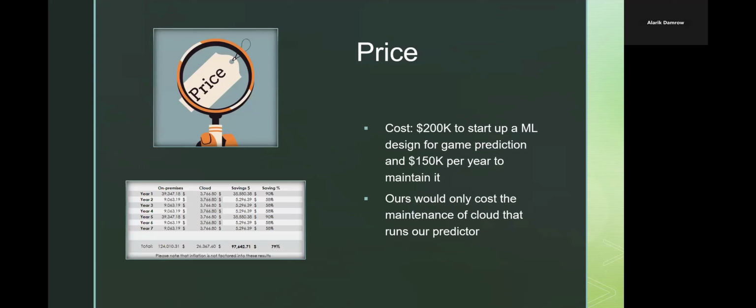So as mentioned, servers are very costly to maintain. So we have an example here. To start up an ML design on a server, it takes 200,000 for a design similar to ours, and it's 150,000 per year to maintain the system. If you look at the bottom left, we have an example of a system that takes care of 10,000 users. You could look at the expense of just servers.